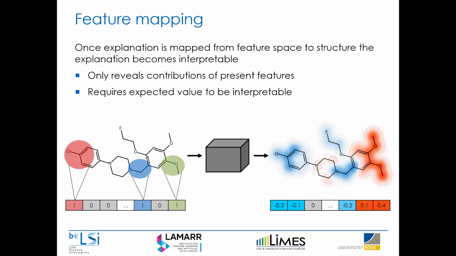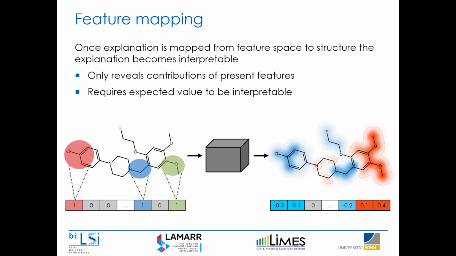Now, what's interesting is that, of course, you can get contributions of features not only for the fragments that are present, but also for the chemical fragments that are absent in the specific molecule you represent. You only get a contribution, or a Shapley value, of 0 if the feature is completely redundant and was always present or absent in your training set. But of course, if you just look at this vector by itself, especially in the dimensionality of a usual fingerprint, being a bit over 2000, it's hardly an explanation that can really be interpreted.